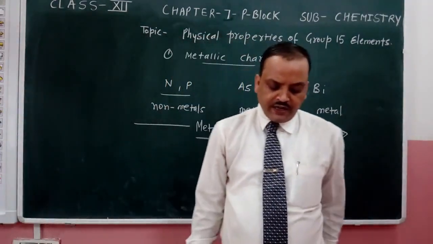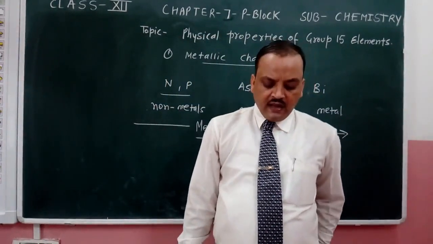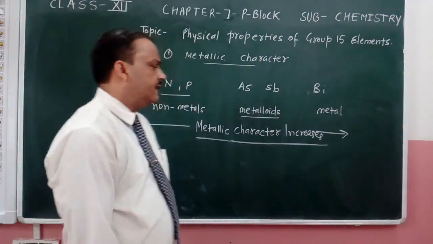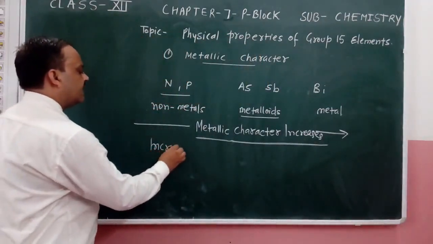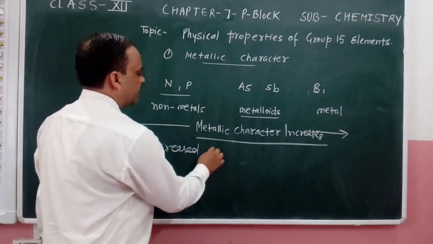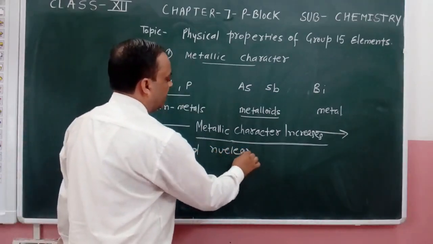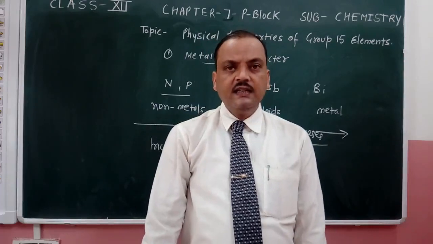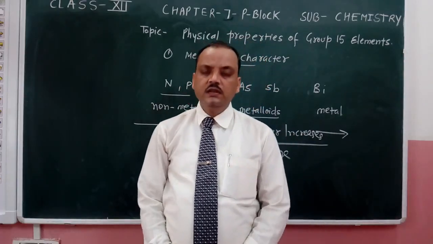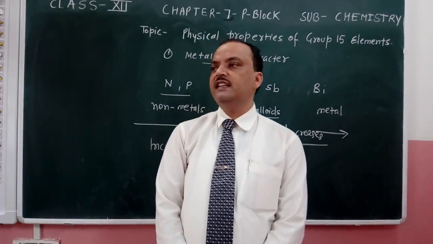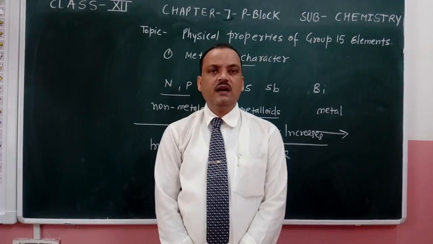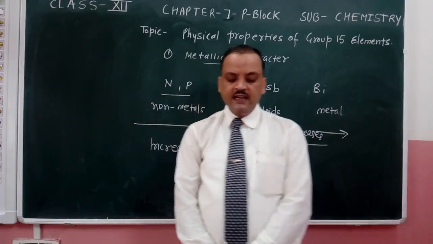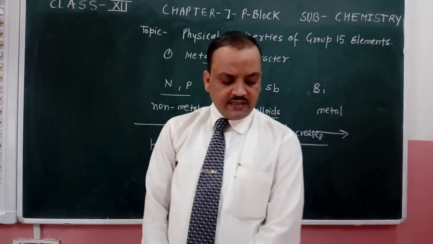Elements of group 15 are less metallic than group 14 because of higher electronegativity. As the size increases, the valence electrons are lost more readily, and hence the metallic character increases.